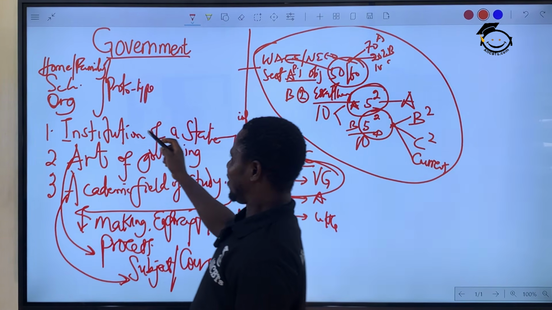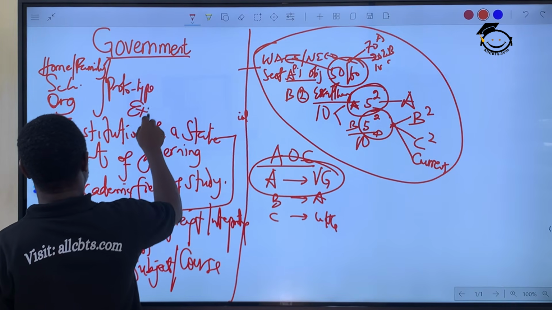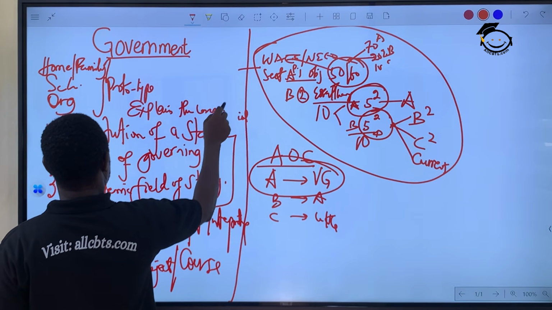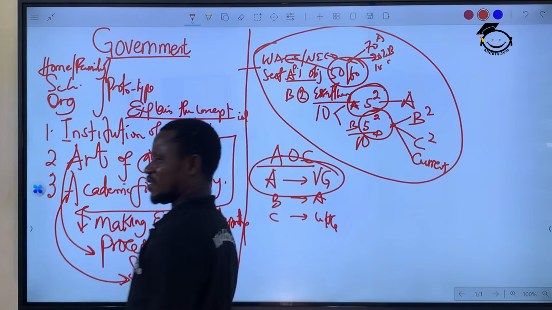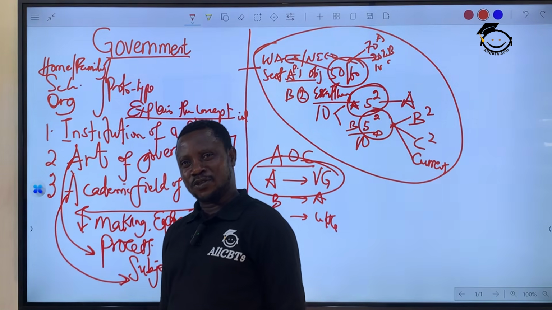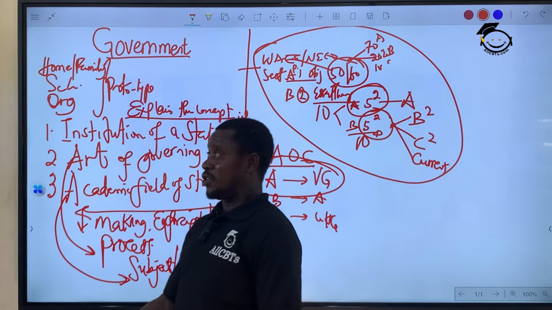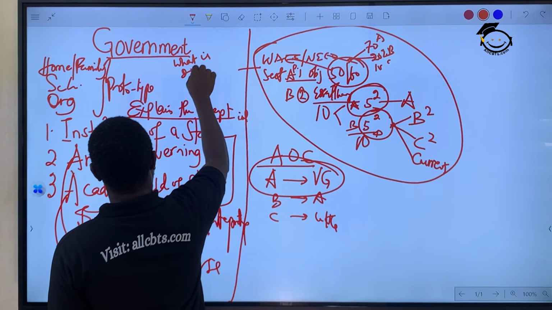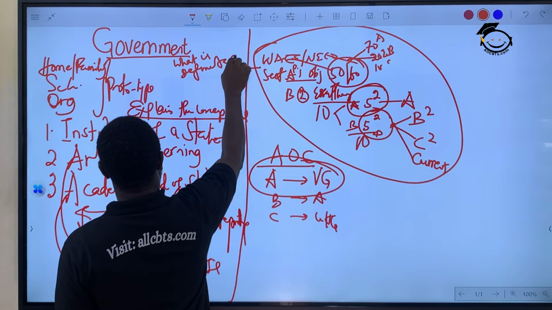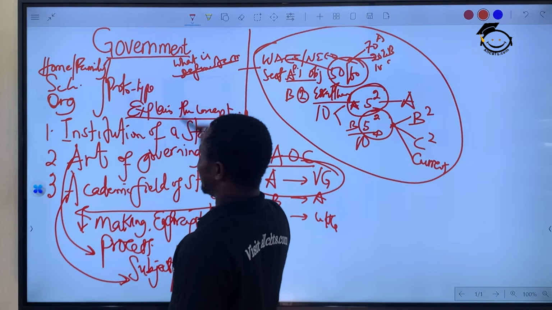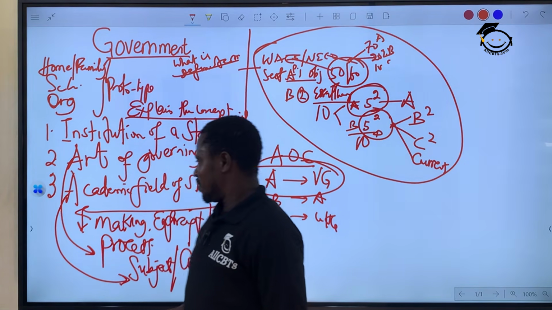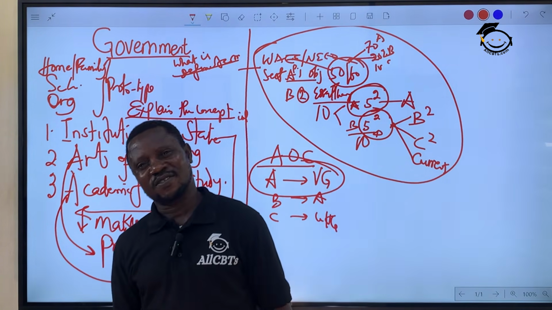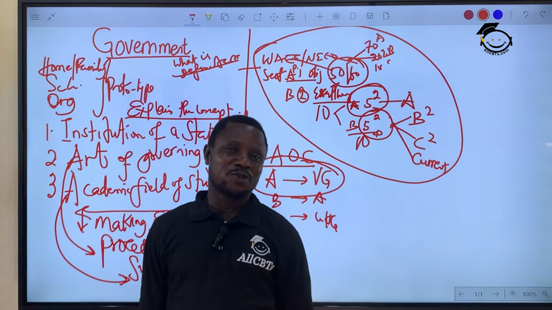So, this is when you are asked to explain the concept of government. Explain the concept of government. Please state this thing, and you are sure of a complete score. But if it is just ordinary, what is government, define the term government, just tell them government is an institution of the state responsible for making, enforcing, and interpreting laws in that state, you are good to go.